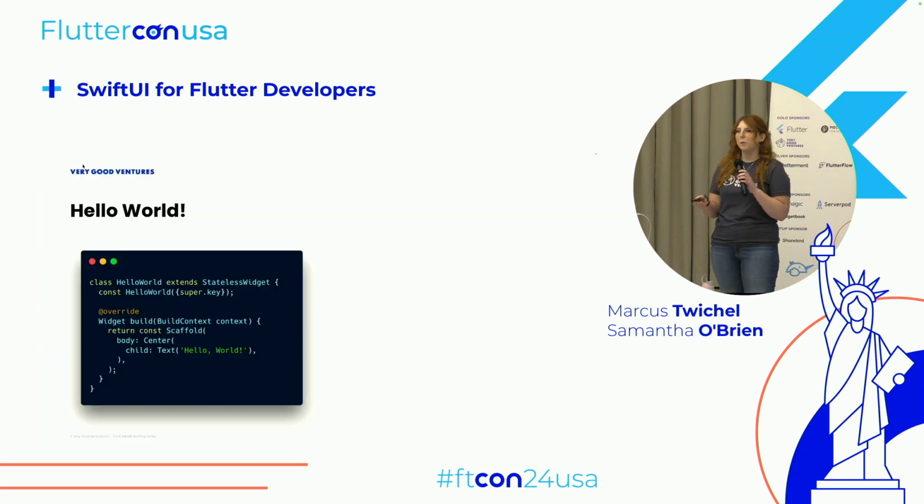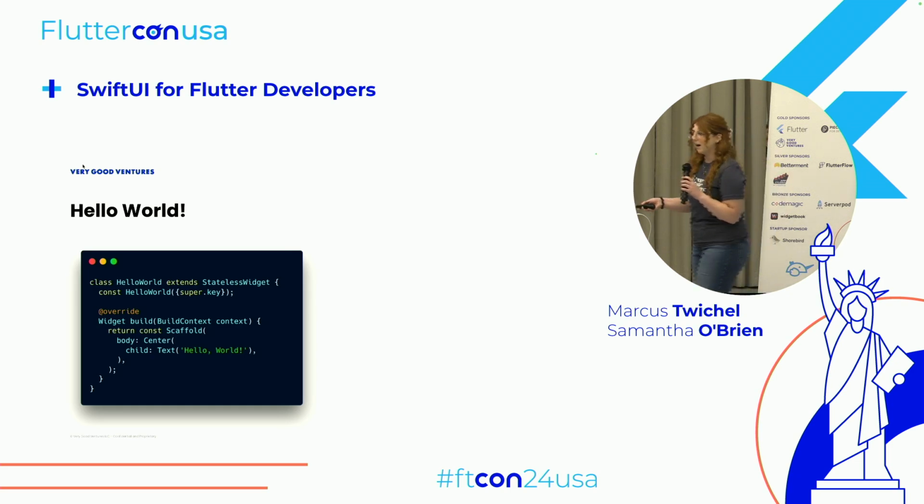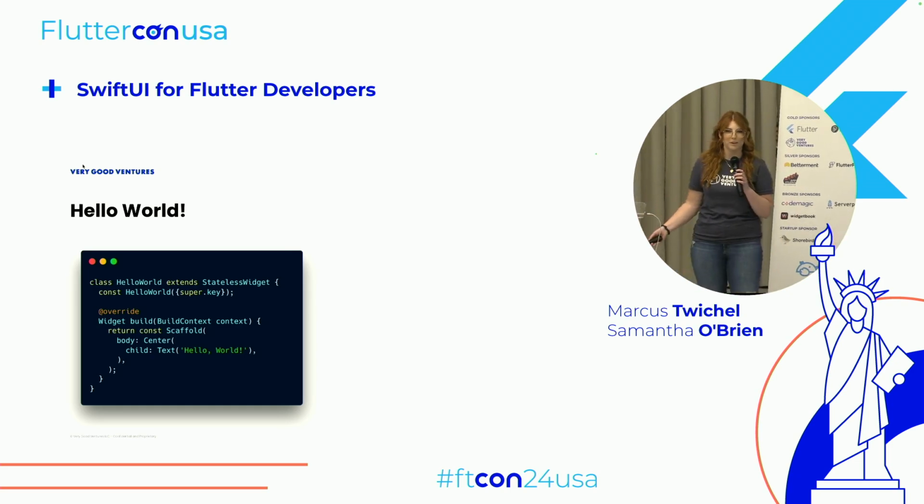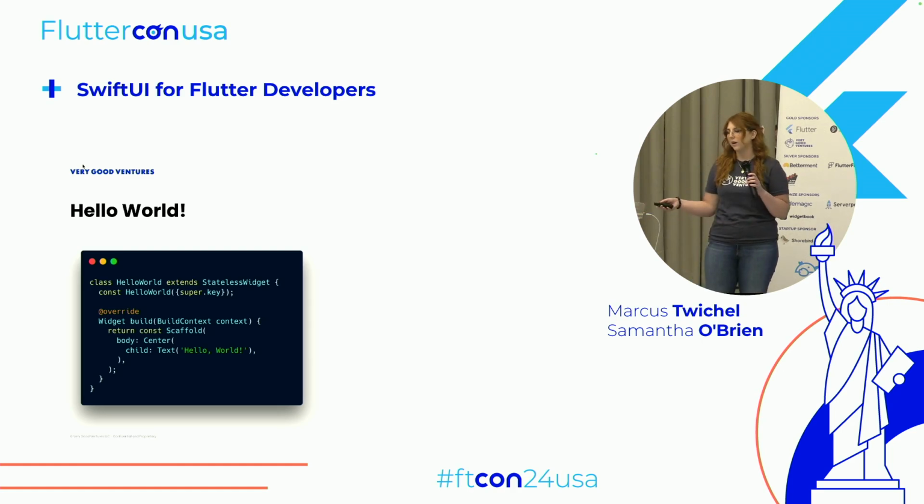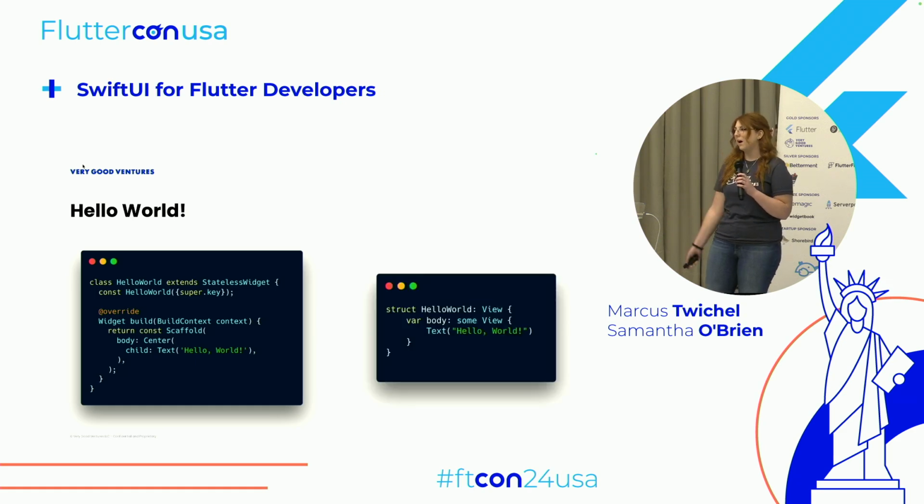So taking a look at our most simple example, we all know how we do a hello world in Flutter: a stateless widget using a scaffold and then our text object. In SwiftUI, it is equally as simple.